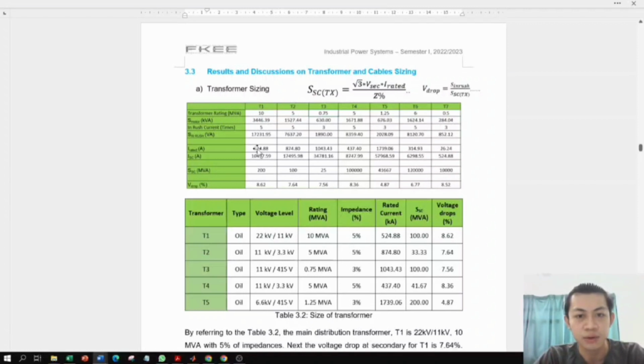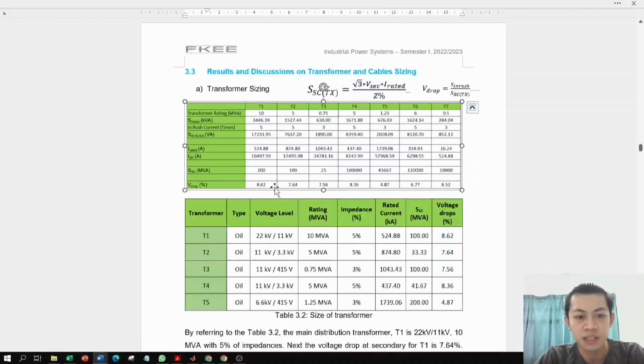So just plug in this value, and to obtain the short circuit apparent power of the transformer, we will apply this formula, and the secondary voltage, the rated current, and the impedance level can be obtained here. So just plug in this value and use this formula to obtain 200 MVA for T1 for the main distribution transformer. And for the voltage drop formula, we will need to use this formula and again plug in all the values obtained into this formula, and lastly we will get the result for voltage drop.